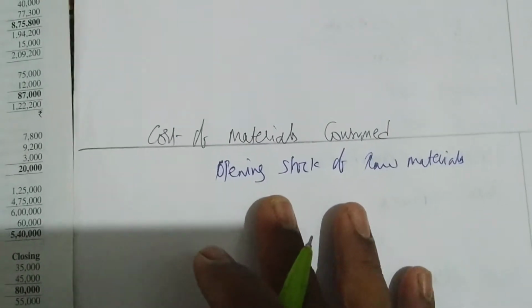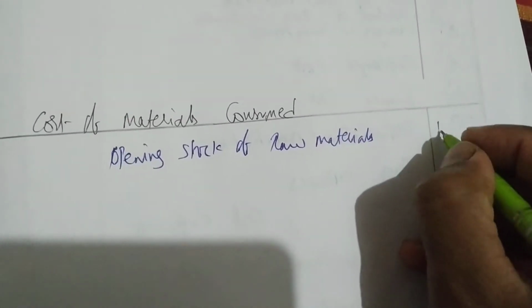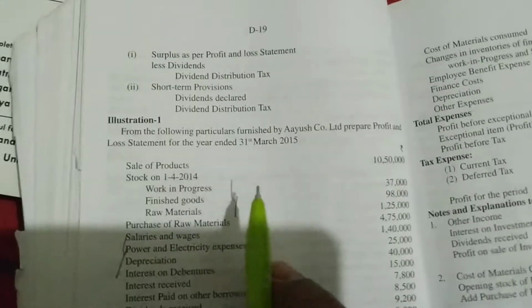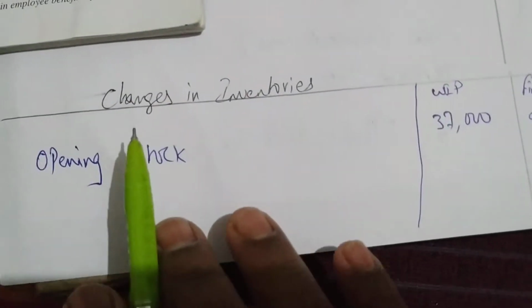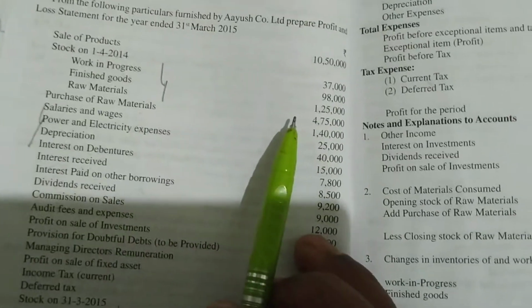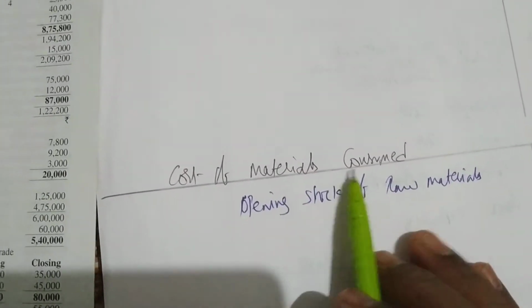How much is that value? 1,25,000. So what I have done: this is opening WIP, finished goods and raw materials. WIP 37,000 and finished goods 98,000 I have written in changes in inventory, and raw materials, opening stock 1,25,000, I have written in cost of raw materials consumed.